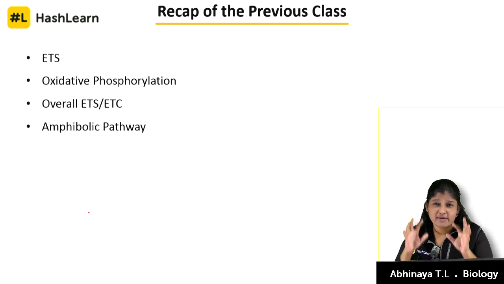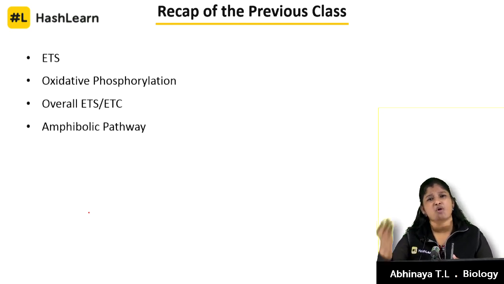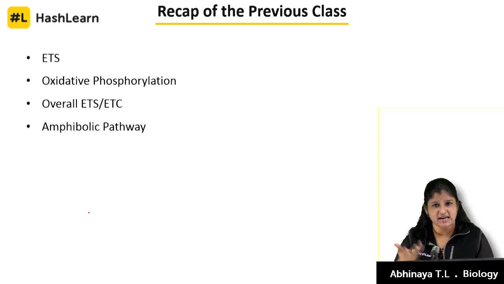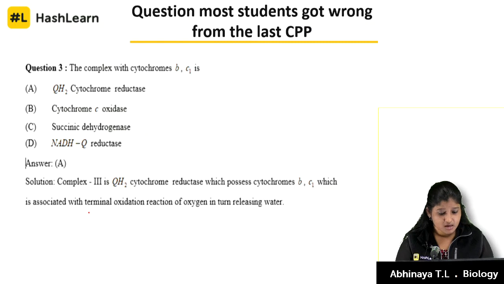Now, one more thing which we are going to deduce in this class is how 6 molecules of oxygen are utilized in the overall equation of respiration. We discussed how 6 molecules of carbon dioxide come out through the Krebs cycle and link reaction. We did that in the previous class.